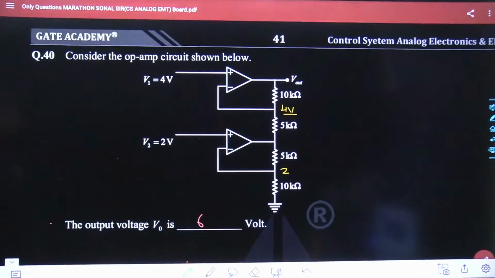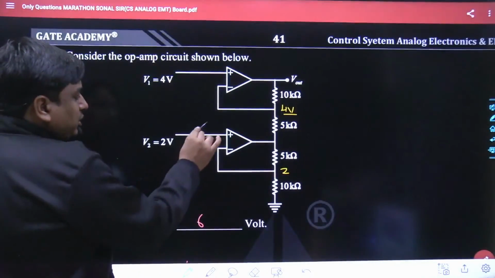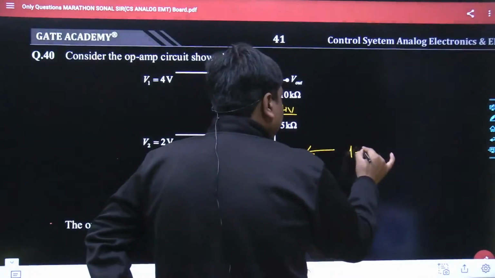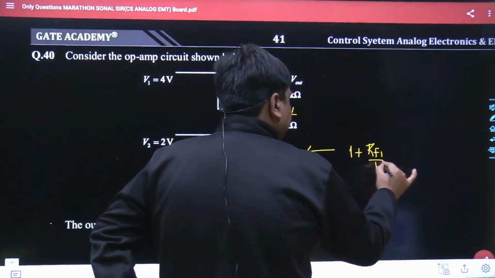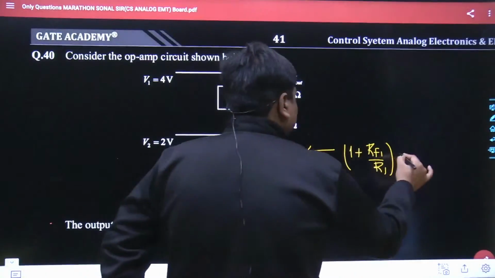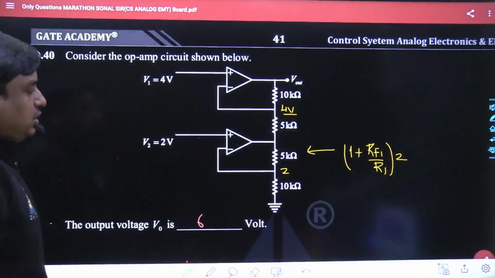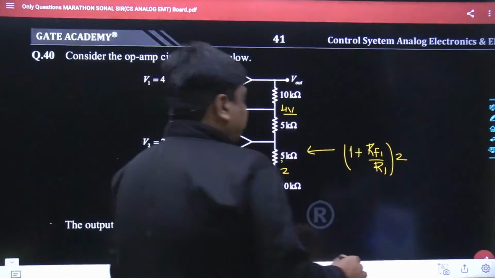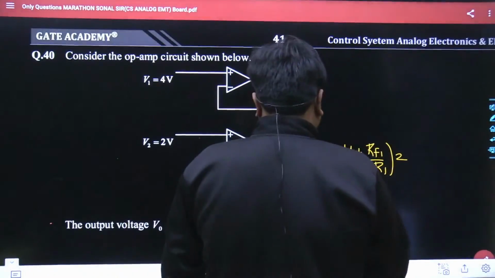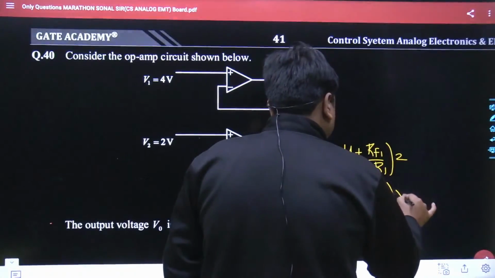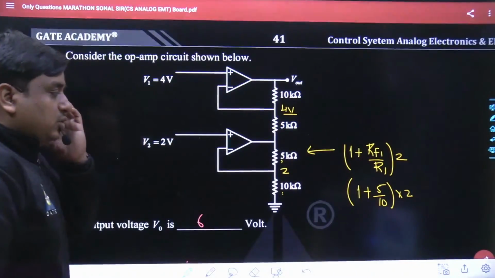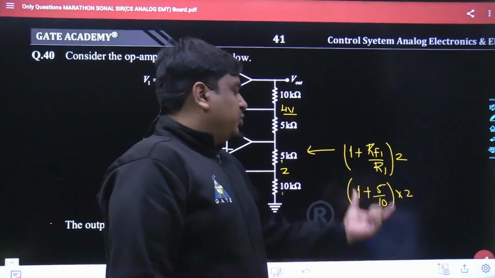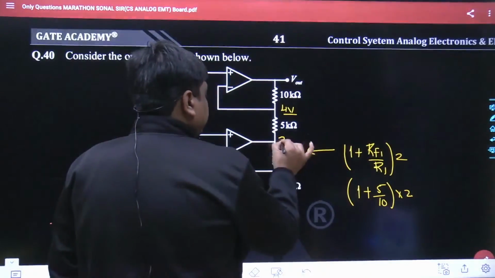And one more important thing, this is a type of non-inverting amplifier. Do you know the gain offered by a non-inverting amplifier? That is 1 plus feedback resistance RF divided by R1, multiplied by my input voltage, and the input voltage is 2 volt. You yourself would be able to understand this is my feedback resistance and this is my series resistance. So here I could write this as 1 plus 5 divided by 10, multiplied with 2. So it becomes 1 plus 5 divided by 10, that's 0.5. 1.5 into 2, that's 3 volt. So we could calculate this as 3 volt.